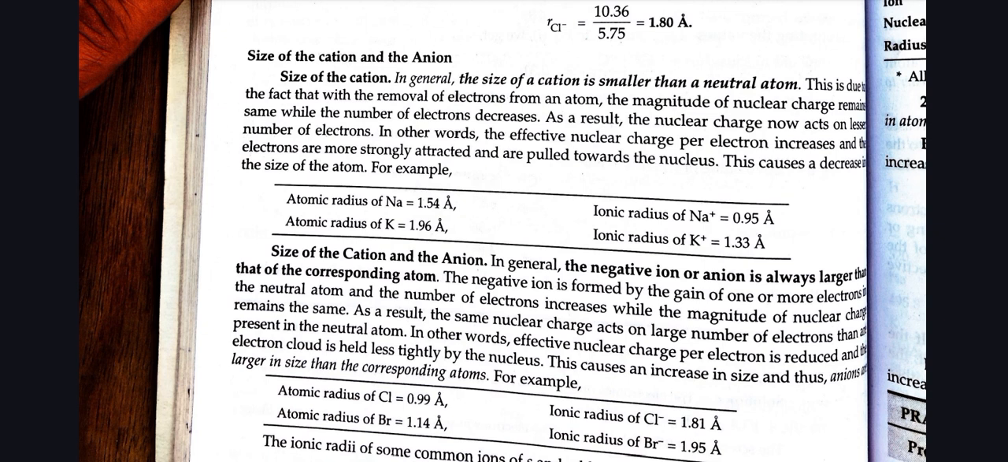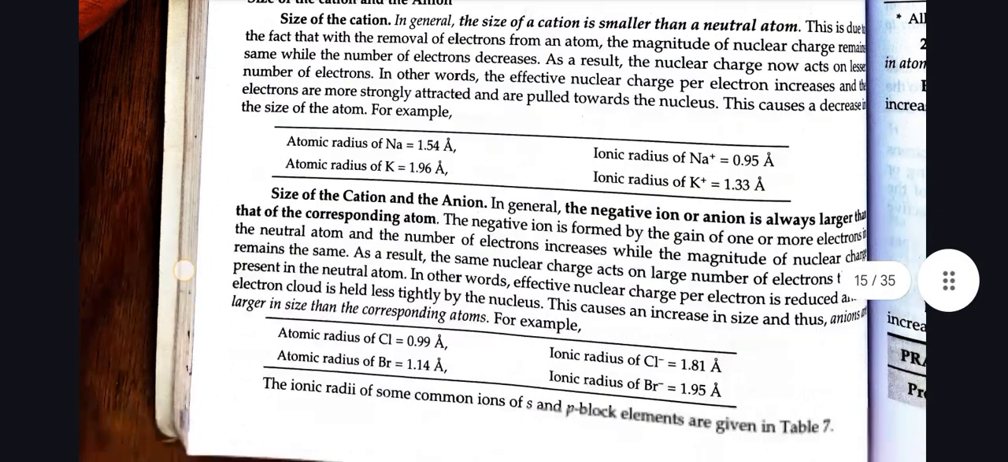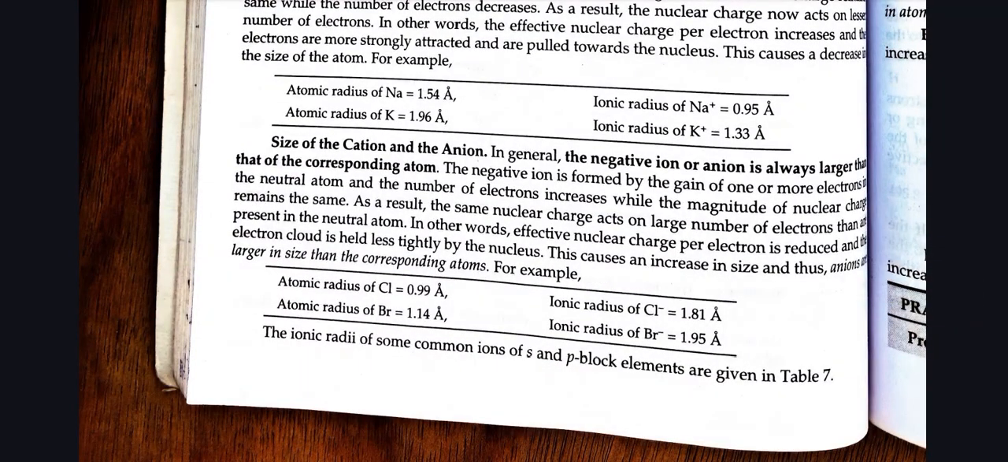Size of the anion. In general, the negative ion or anion is always larger than the corresponding atom. The negative ion is formed by the gain of one or more electrons in the neutral atom, so the number of electrons increases while the magnitude of nuclear charge remains the same. As a result, the same nuclear charge acts on a larger number of electrons than present in the neutral atom. In other words, the effective nuclear charge per electron is reduced and the electron cloud is held less tightly by the nucleus. This causes an increase in size, and thus anions are larger in size than the corresponding atoms.